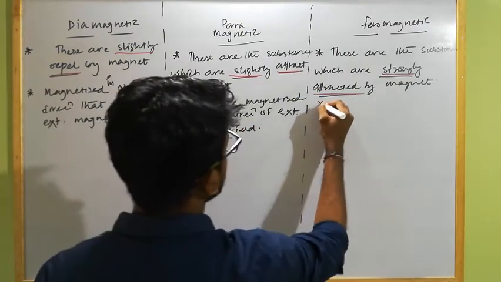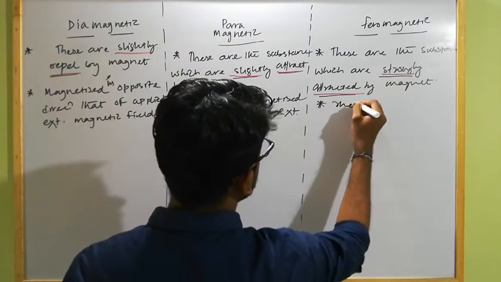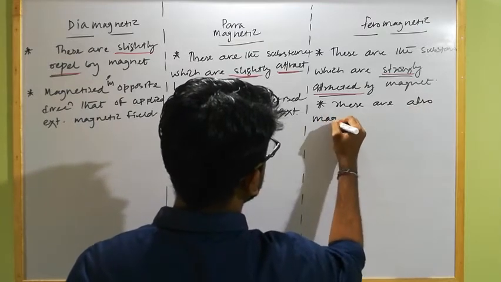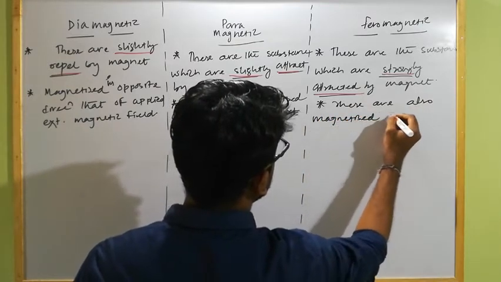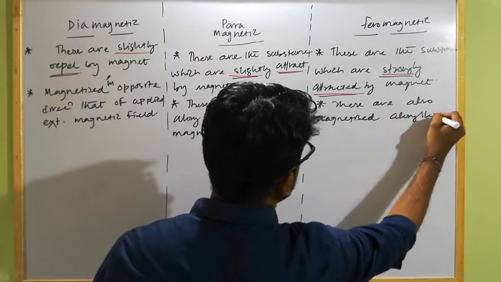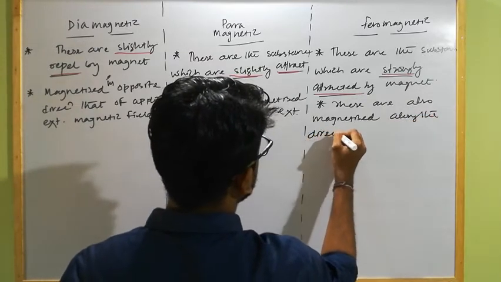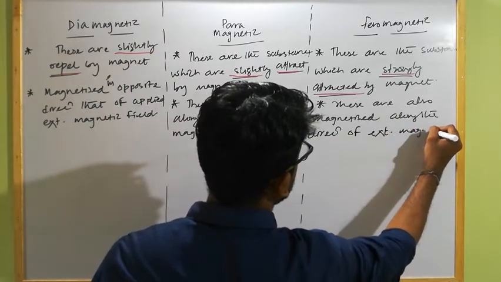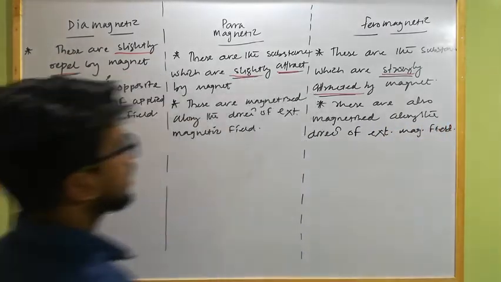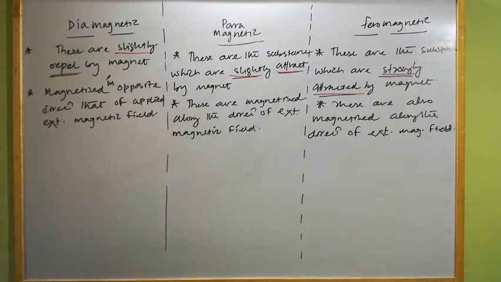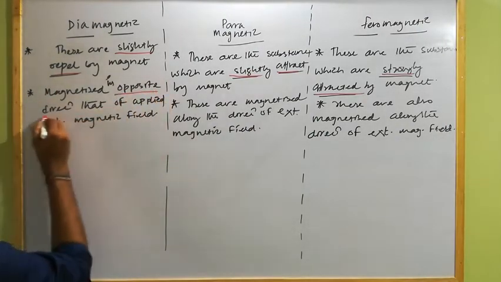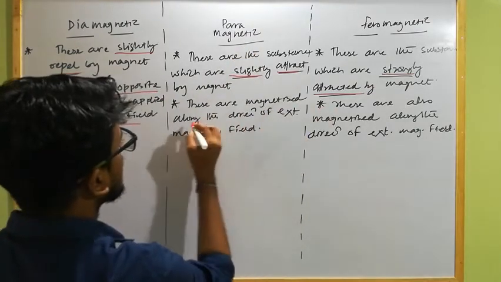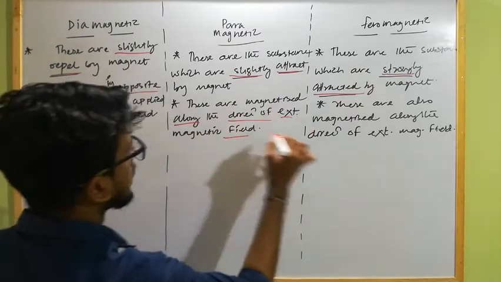And same in case of ferromagnetic substance, these are also magnetized along the direction of external magnetic field. Clear? Diamagnetic substance is magnetized in the opposite direction of external magnetic field, but paramagnetic and ferromagnetic substances are magnetized along the direction of external magnetic field.